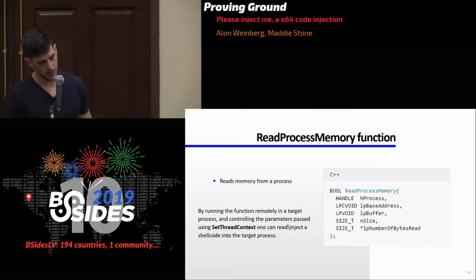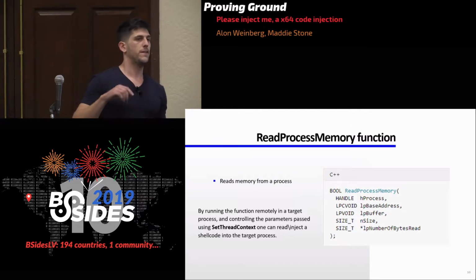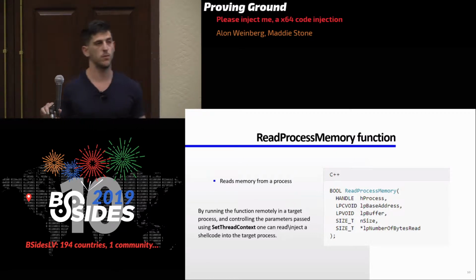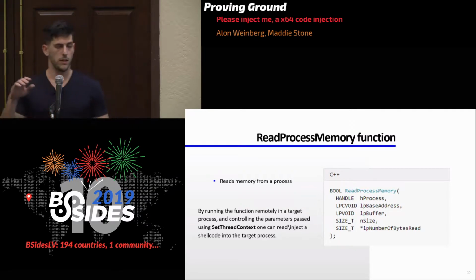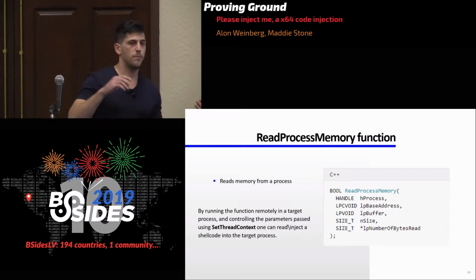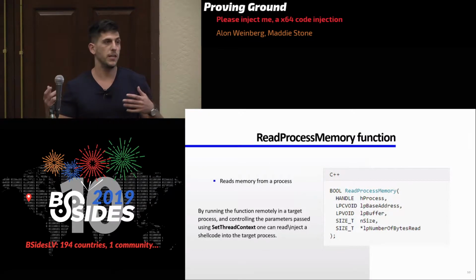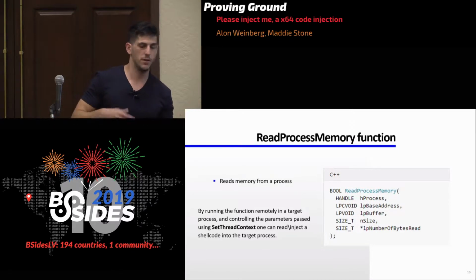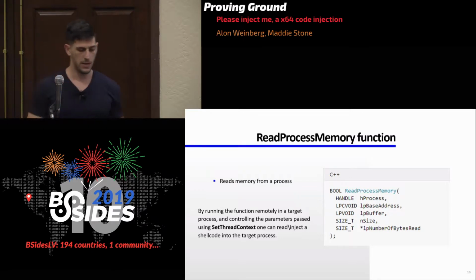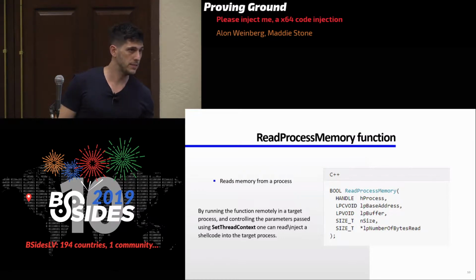Okay, so some technical background. First, you need to know about ReadProcessMemory. ReadProcessMemory is a function in Windows that lets a process read data from another process. It can be the same process, but it lets it read data from a process. It gets 5 parameters, okay?